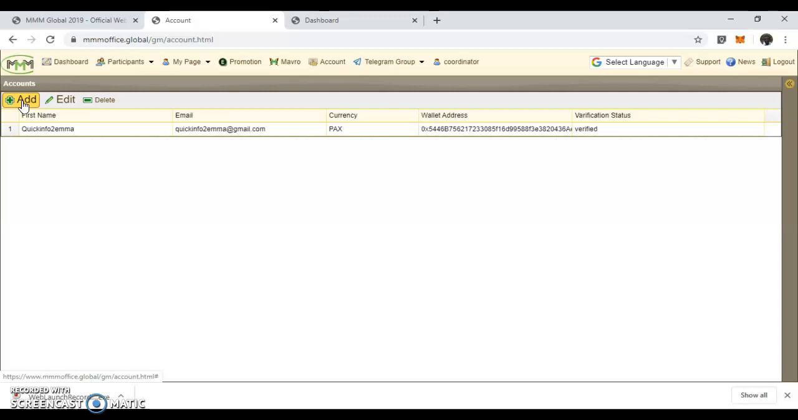Now you have to add that account, and then when you add that account, you have to verify that account. To verify it, on that same dialog box, you will see an instruction on how you will verify it. You will see in that instruction that you will be expected to send 0.001 Ethereum coin, not PAX this time, in order to verify this account, this wallet address.